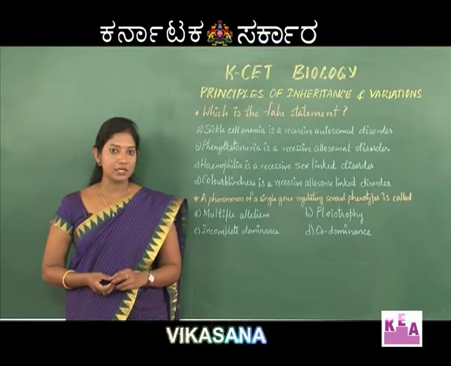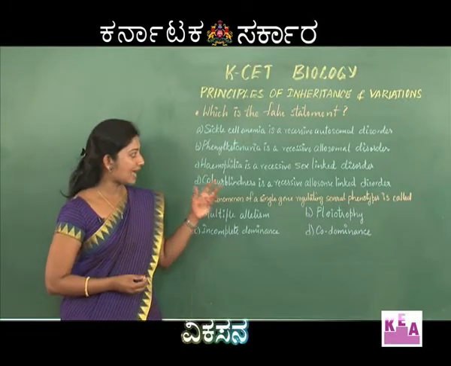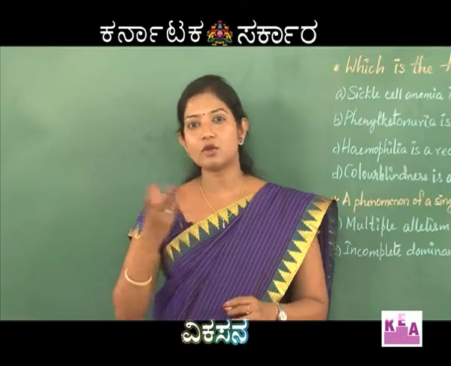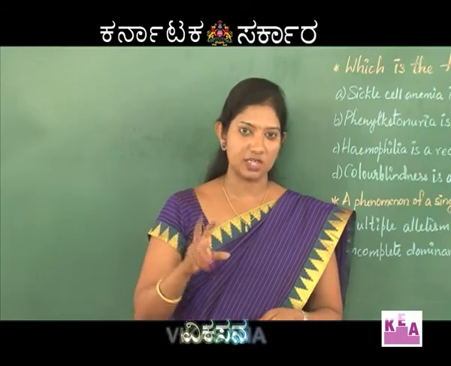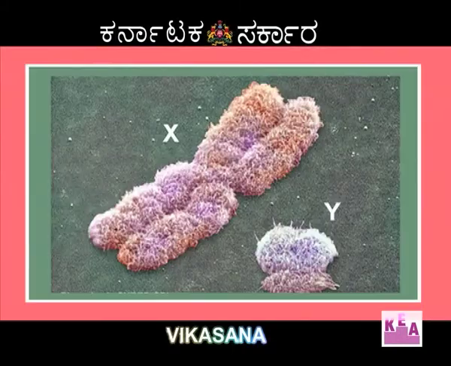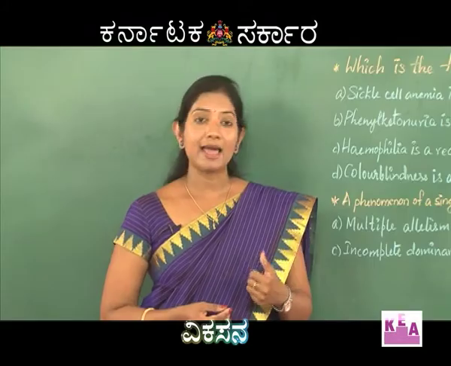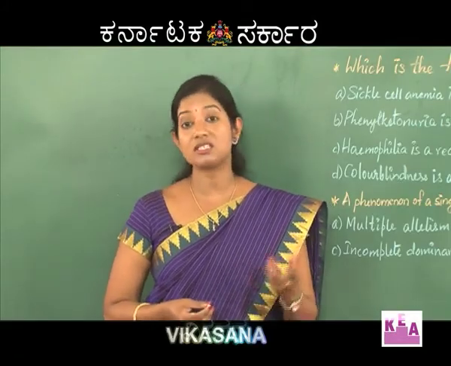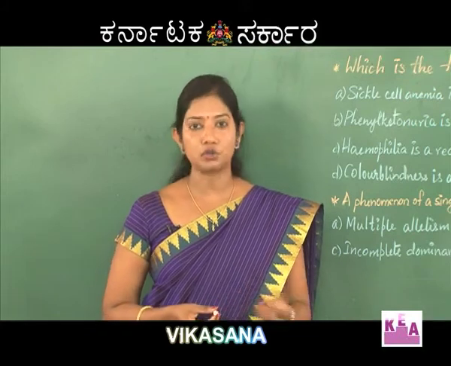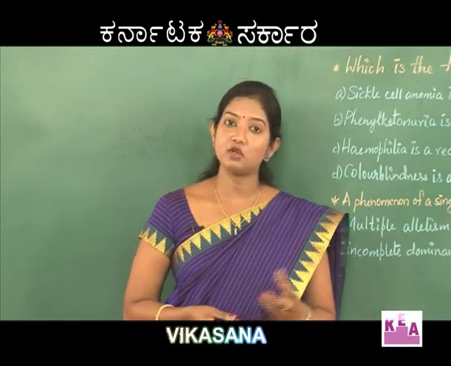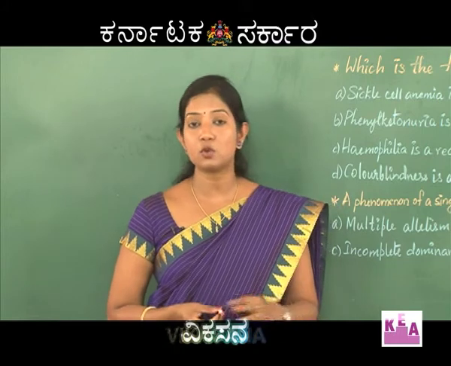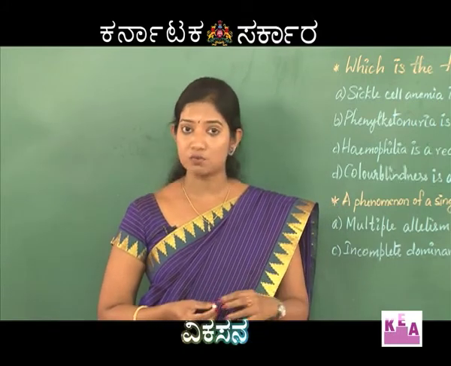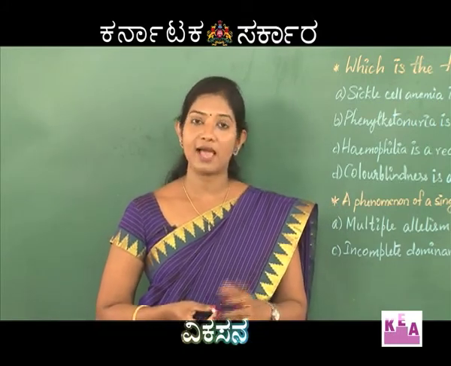Now, first let me tell you what are autosomes and allosomes. Basically, chromosomes can be classified into two types. The chromosomes which determine sex, or what we say the sex chromosomes, are called allosomes, and the chromosomes which are not involved in sex determination, or the non-sex chromosomes, are called autosomes. So, we are all aware in human beings we have 22 pairs of autosomes and a pair of allosomes.